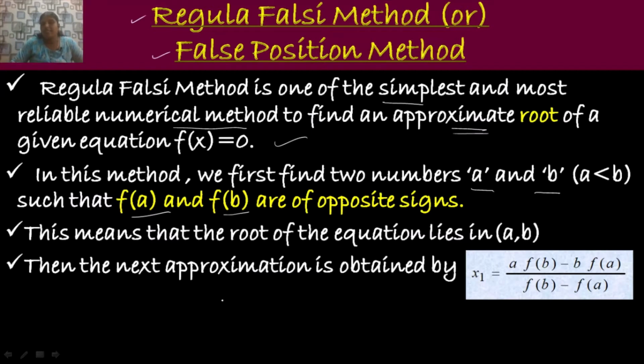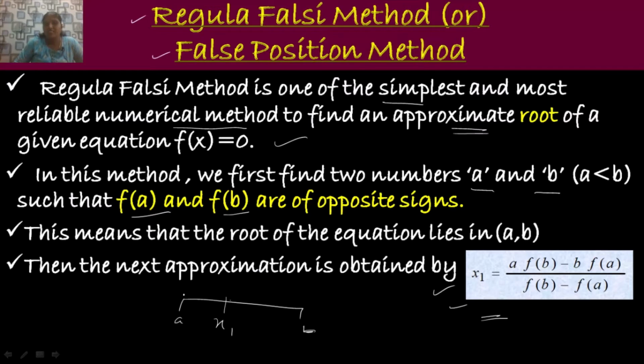So, the next approximation is obtained by making use of the formula x1 is equal to a product f of b minus b product f of a over f of b minus f of a. By making use of this formula, we calculate. So, the root of the given equation lies in the interval a and b. Next, we have to calculate the successive approximation, that is the first approximation x1. For that, we make use of this formula and calculate the value of x1.